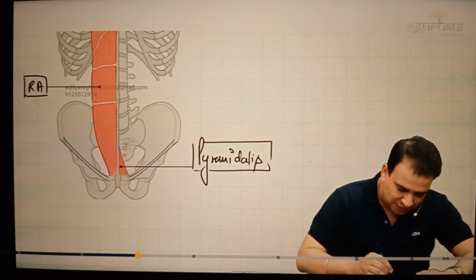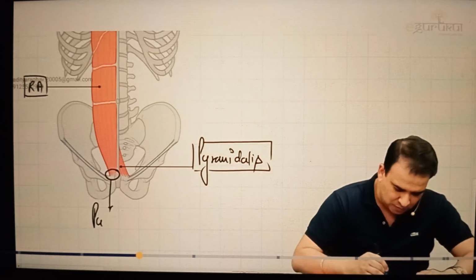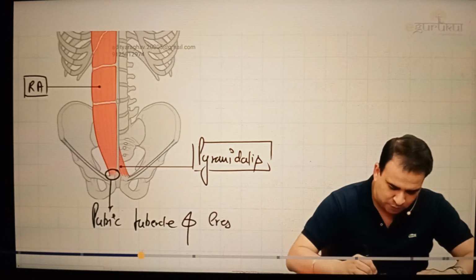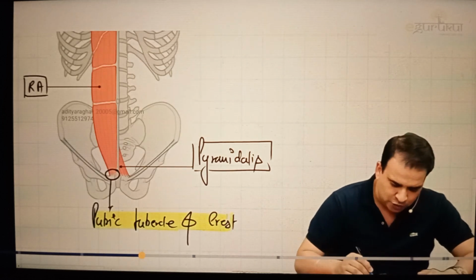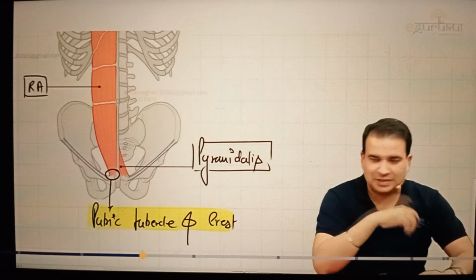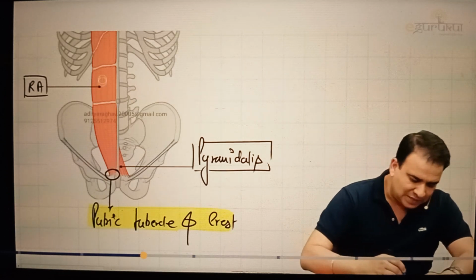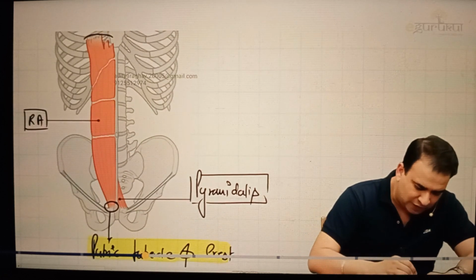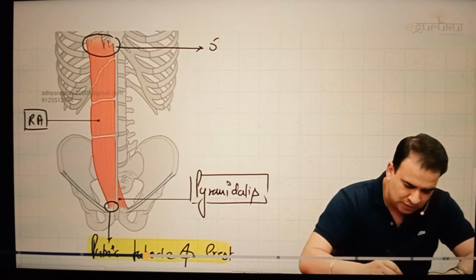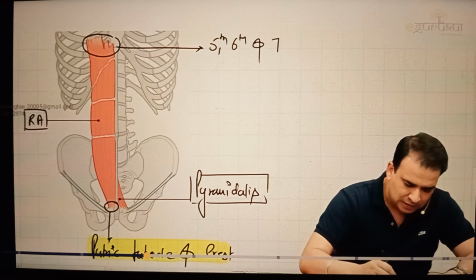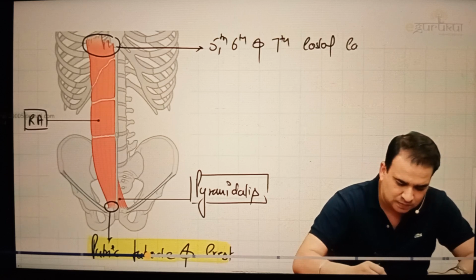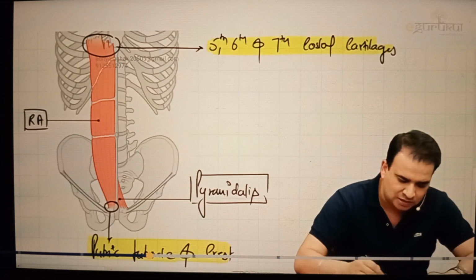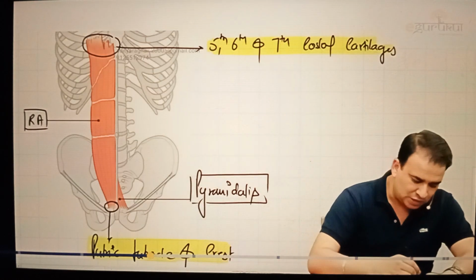So the origin of the muscle, if you see the rectus abdominis muscle, it originates from the pubic tubercle and also the pubic crest. You can just note it down that the origin of the rectus abdominis is from the pubic tubercle and the pubic crest. And then you see this muscle ascending upward and reaching till these costal cartilages. The insertion of the rectus abdominis muscle is to the 5th, 6th, and 7th costal cartilages. It is running in the midline to the 5th, 6th, and 7th costal cartilages.